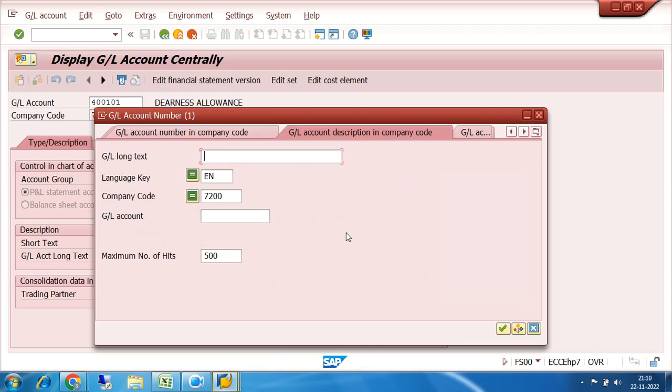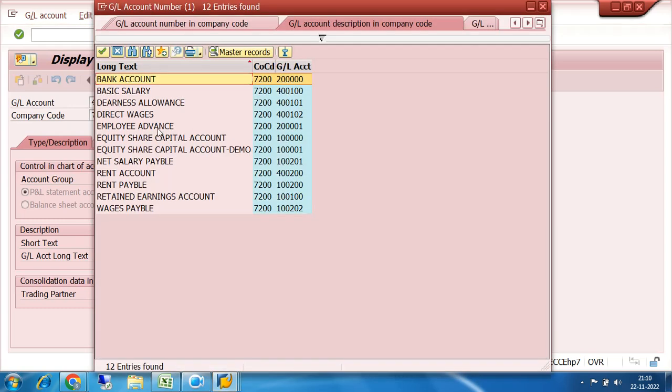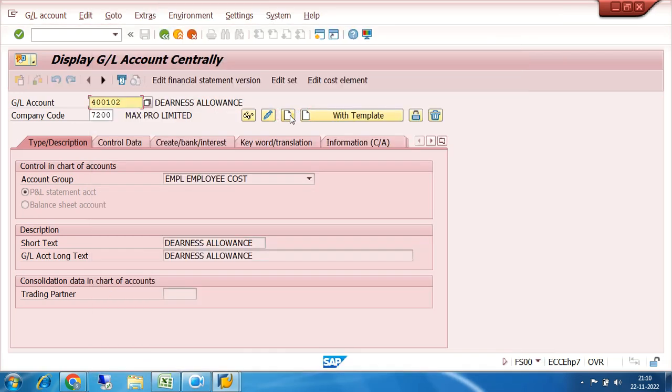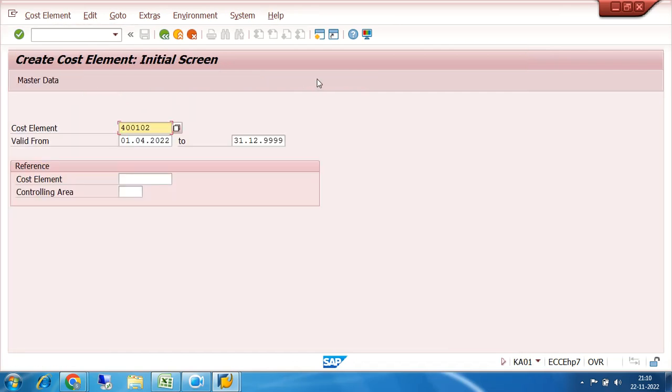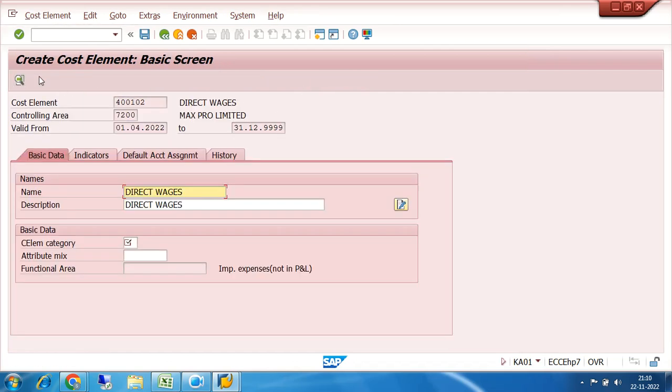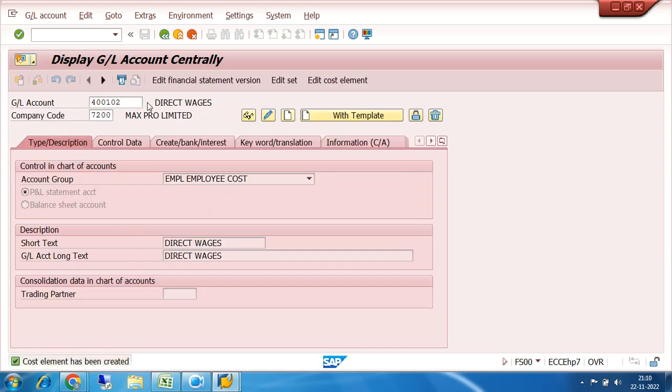Similarly, let us go to the creation of the third cost element. The third cost element is your direct wages. Click on edit cost element, click on the master data. This is also cost element category 1. Click on save.